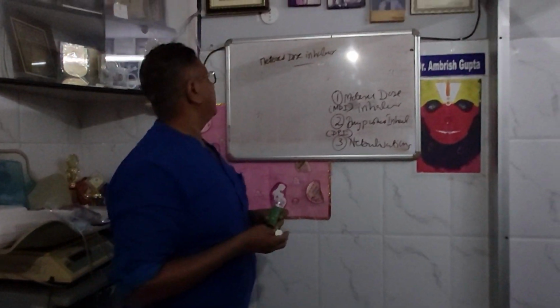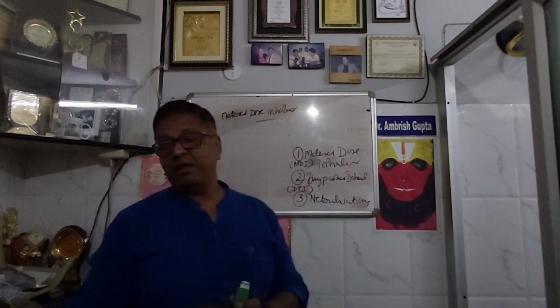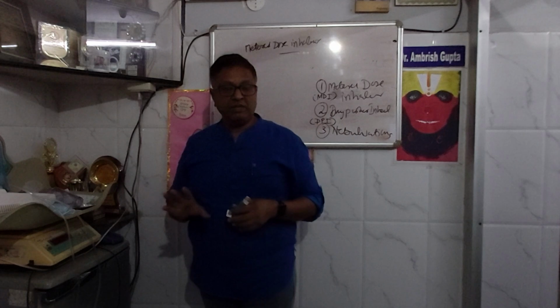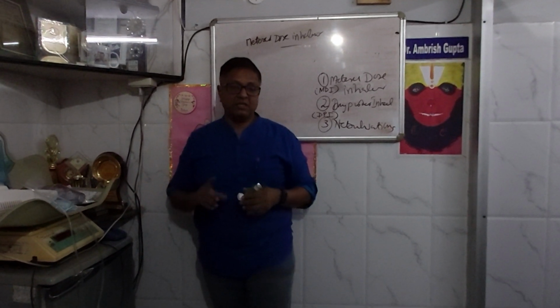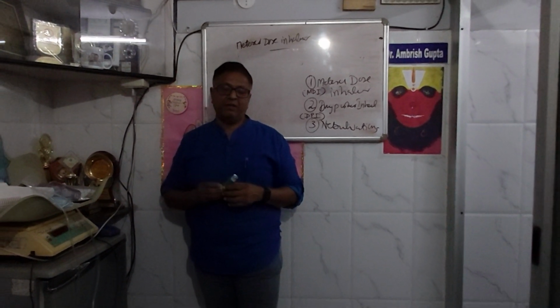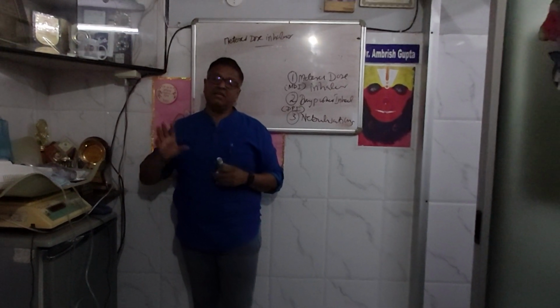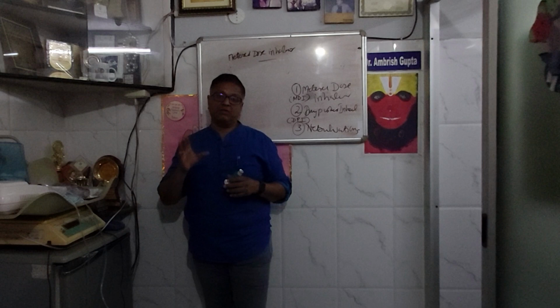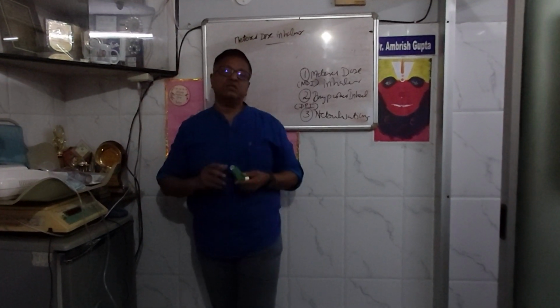This metered dose inhaler can be used in therapy of asthma. Why? Because whenever you give it in actuated form, it goes deeper down into the respiratory tract. But always remember, when this metered dose inhaler was initially given, when we were interns, there was a decreased efficacy in the therapy of asthma.